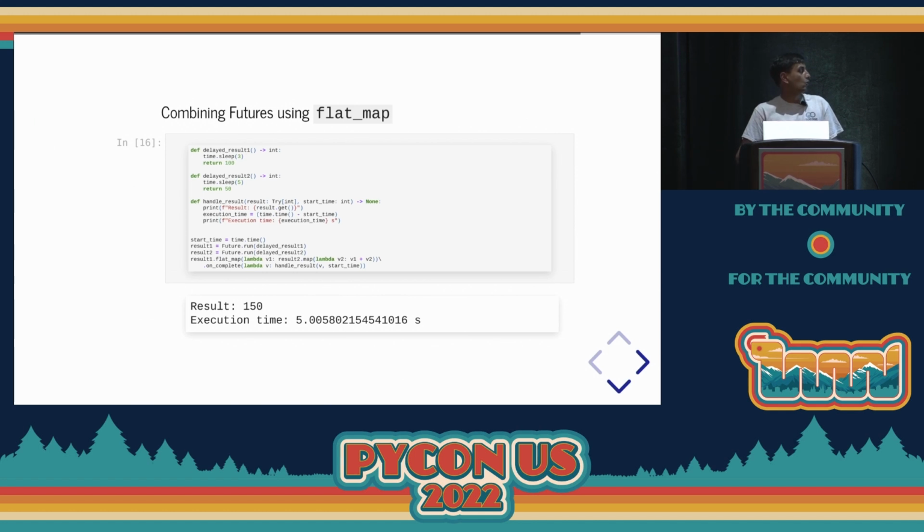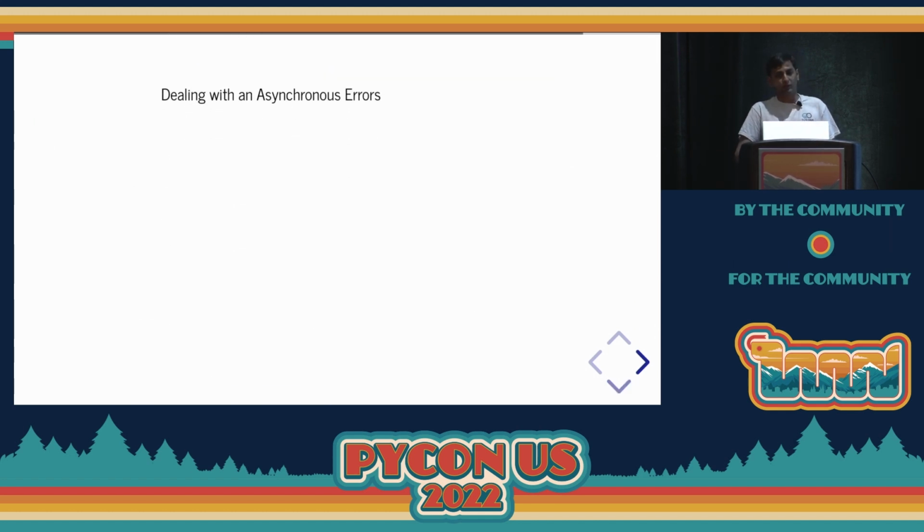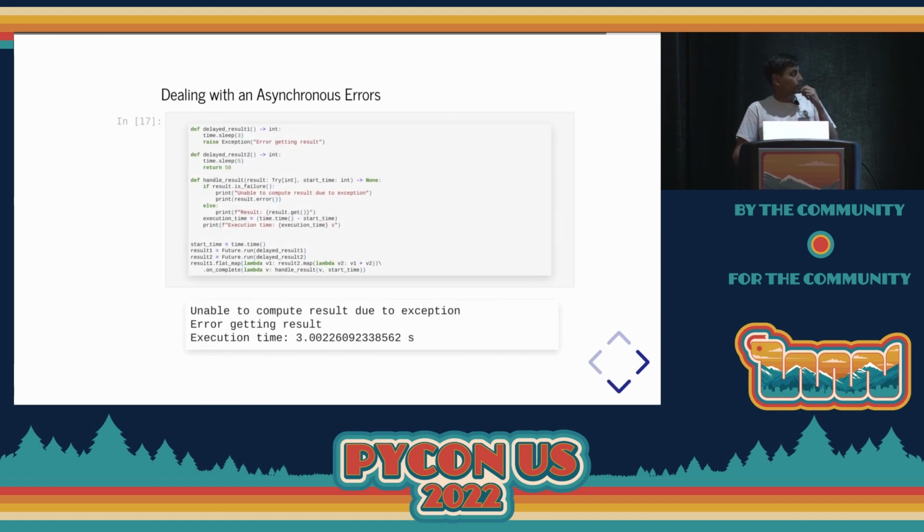Okay, so what happens then if something were to go wrong? In this example, we'll deal with an error. The first function is actually going to just throw an exception, which we know is impure, but for this example, we'll do it anyway, just to see what happens. Now on our callback, we have the same code to flat map and map, but because once the future is complete it behaves like a try, it has a success and a failure, and we can check that. So in my callback on this example, we can simply check, did the result fail or did it succeed, and handle those 2 use cases separately.